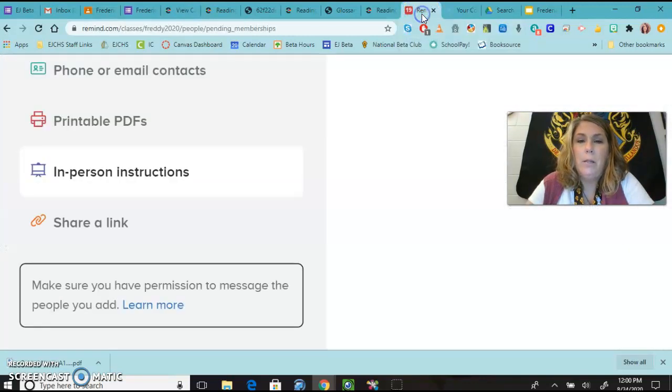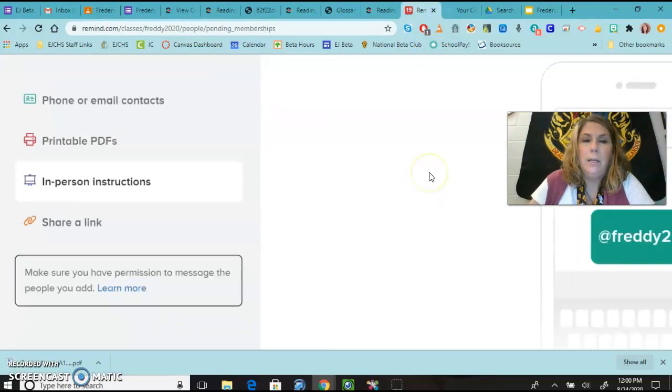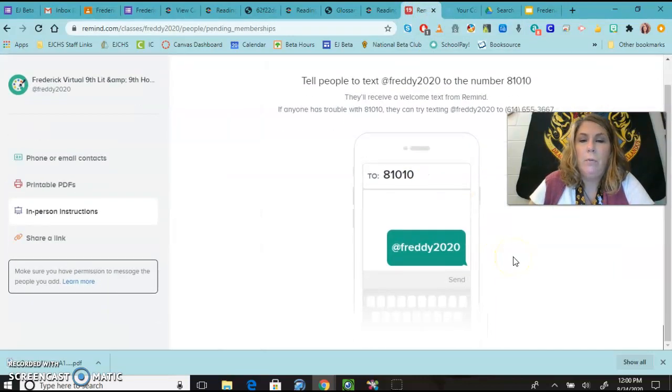Last thing that I wanted to talk to you guys about today is that I need you to sign up for Remind for this class. Here is a screenshot of the code. Text that to me so that I can also get you connected with Remind and I can stay in contact with you better.